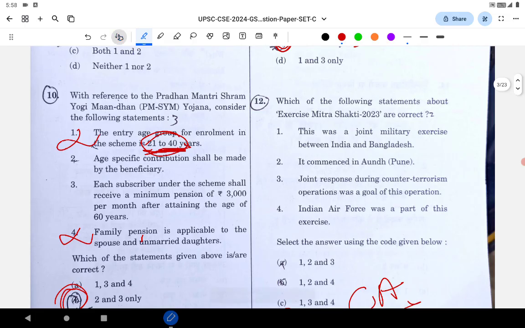And whenever women-related schemes are in the news, they are very, very important. This is one of the important themes. Women-related schemes are very much important.